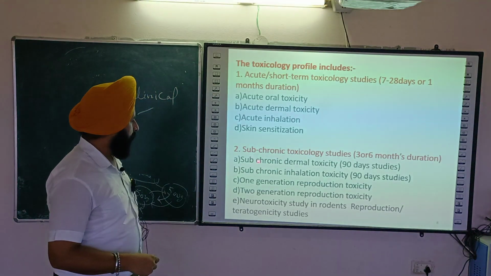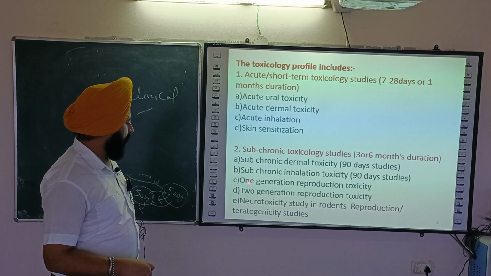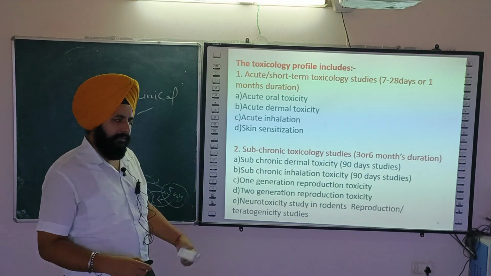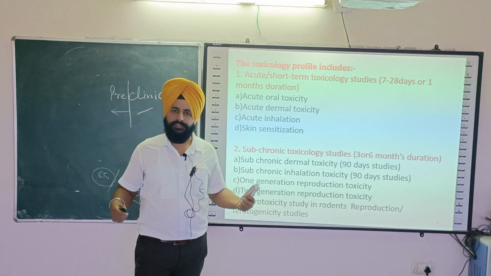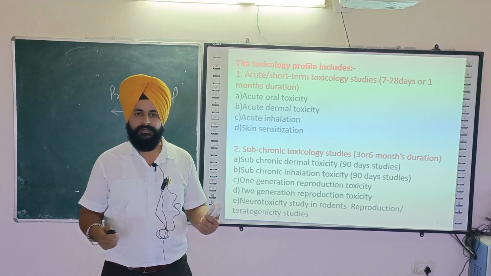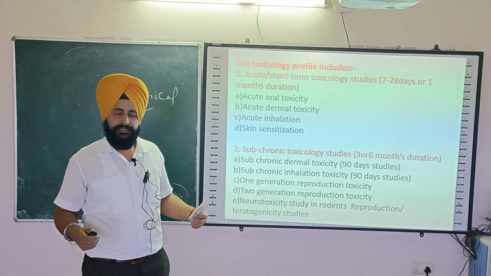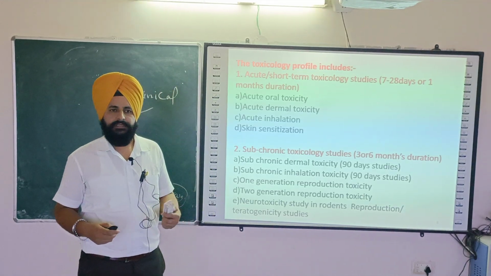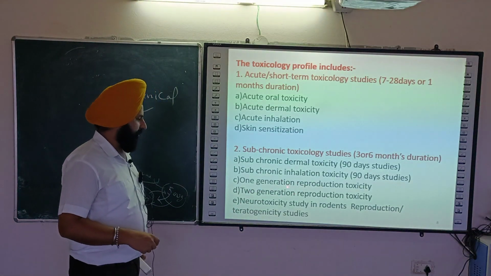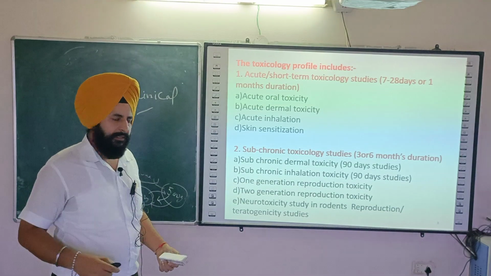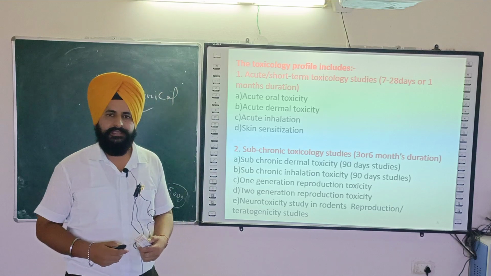Then you should know subchronic dermatotoxicity on the skin, or inhalation, or one generation, two generation, because you cannot imagine that one drug can be too safe for the body, while on the other side it can produce some toxic effect on the reproductive system. If it can affect the reproductive system, it can affect the whole generations. So we do toxicity on one generation, the parents, and we do toxicity on the second generation, their offspring, which is called F1.